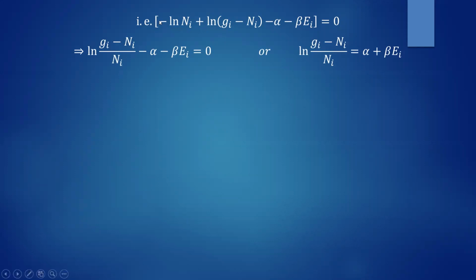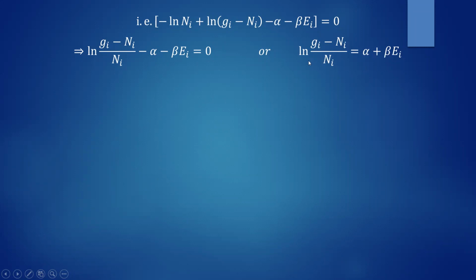This negative sign indicates that this term in the denominator, it is ln of (gi minus ni) minus ln of ni. Ln of m minus ln of n can be written as ln of m by n. So that is ln of (gi minus ni) by ni, minus alpha minus beta ei, it is kept as it is, that is equal to 0. Rearrange, you will get ln of (gi minus ni) by ni is equal to alpha plus beta ei.